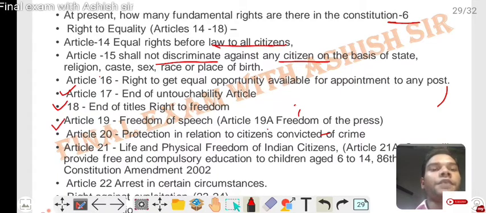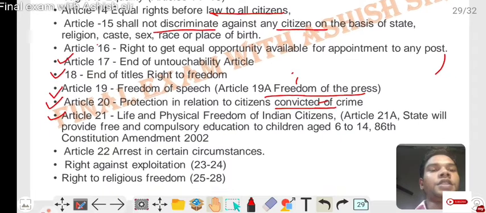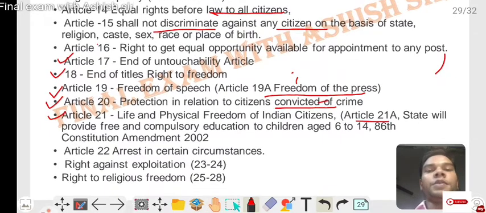Article 19A, freedom of press. Article 20, protection in respect of conviction for crime. Article 21, life and physical freedom of Indian citizens. Article 21A, the state shall provide free and compulsory education to children aged 6 to 14, by the 86th Constitution Amendment, 2002. Article 22, arrest in certain circumstances. Right against exploitation, Articles 23 to 24. Right to freedom of religion, 25 to 28.